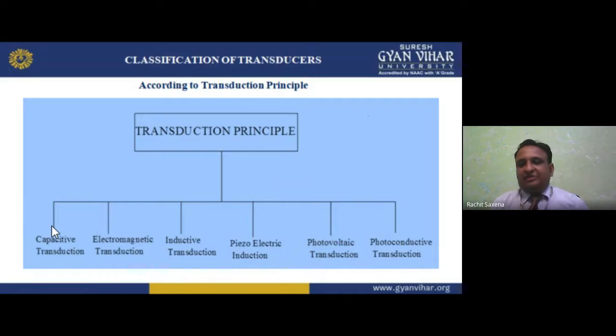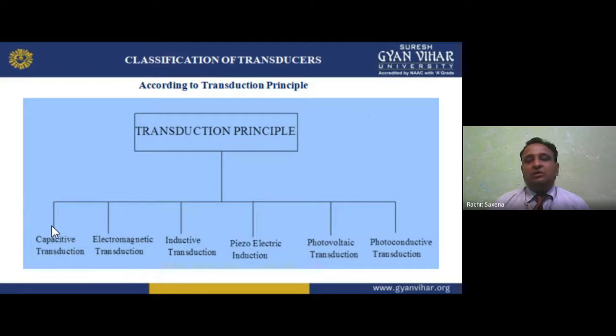Now, inductive transduction. Before this, the electromagnetic transduction. In electromagnetic transduction, basically two things happen, my dear student. Electromagnetic means electrical field and magnetic field. As per Faraday's law of electromagnetic induction, we can produce an electrical field with the help of a magnetic field. Because in Faraday's law of electromagnetic induction, we have two laws.